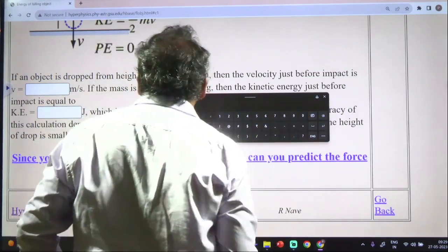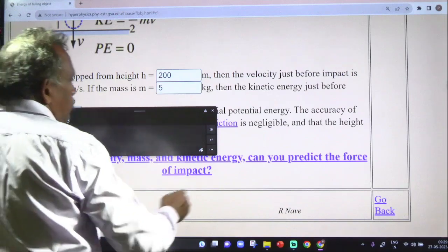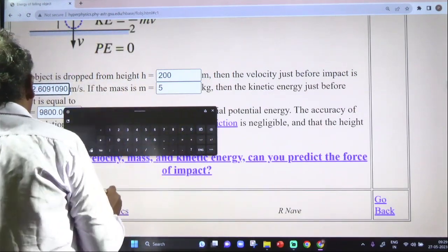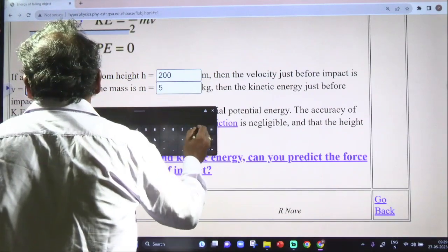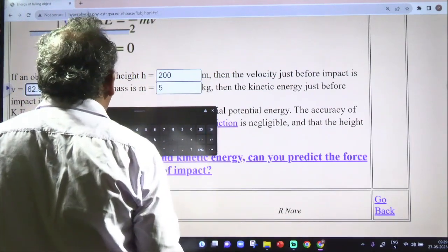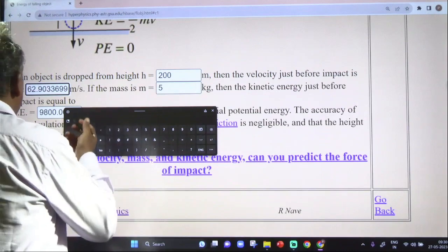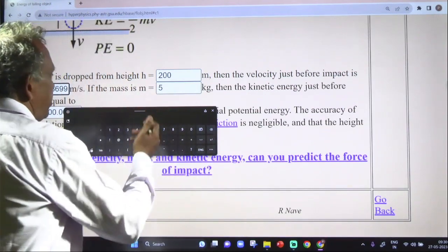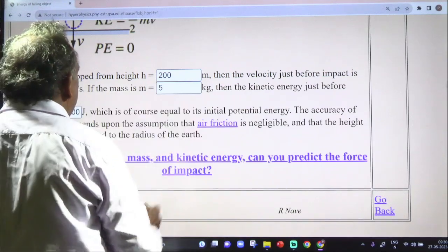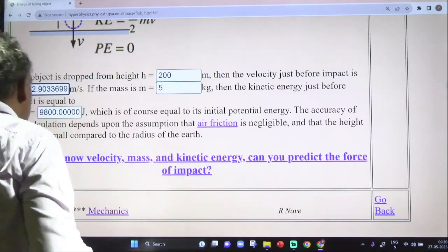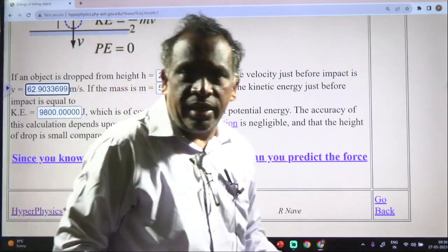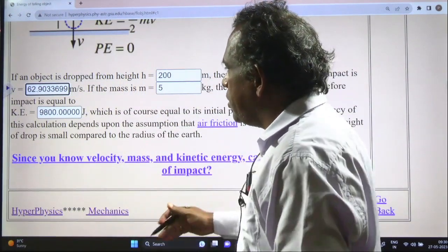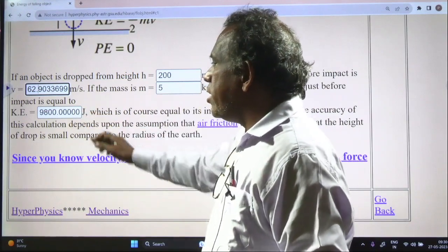If the height is given, automatically the remaining things come. The speed is 62.9 meters per second, the mass is 5 kgs. If you take this, the kinetic energy will be 9800 joules.